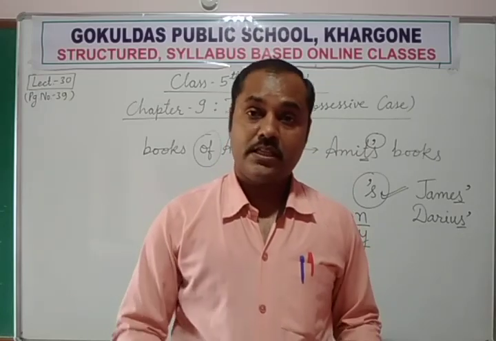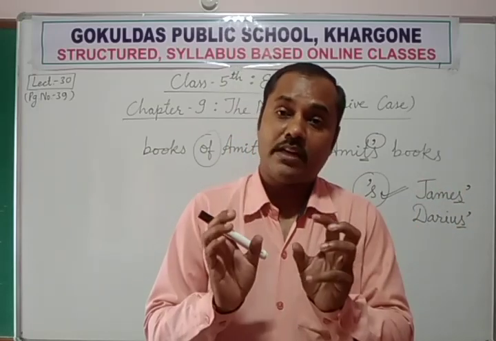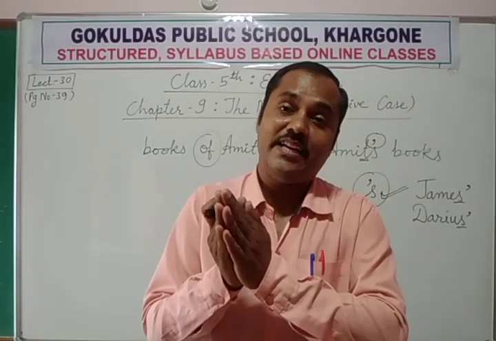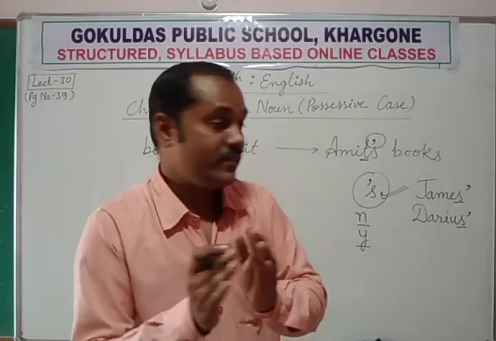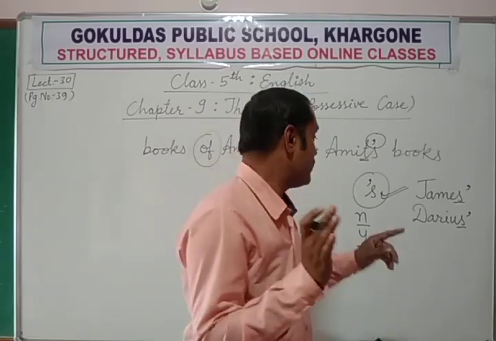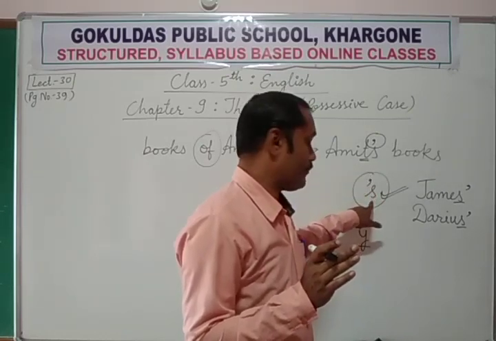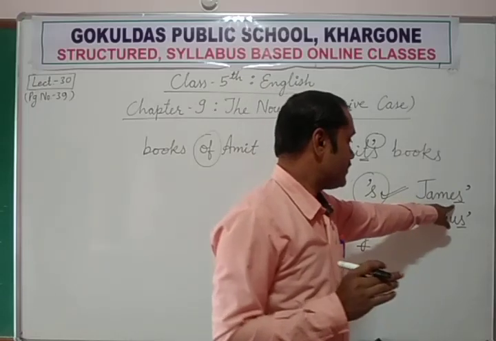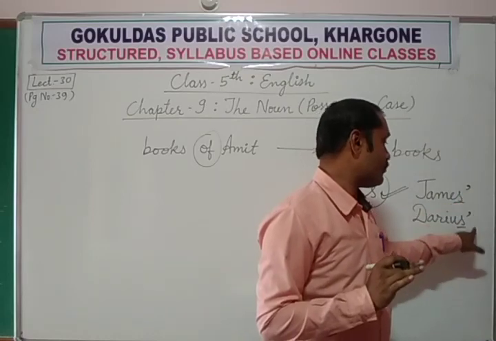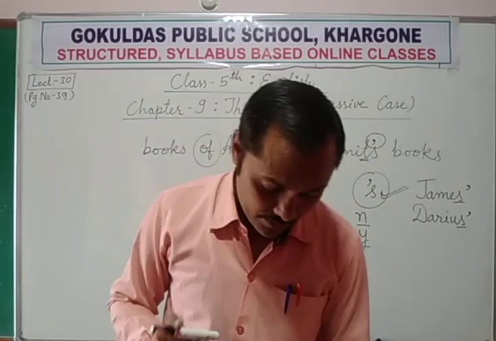So this is the thing in the singular. This rule is applicable for singular nouns. There are two types of singular nouns. One type of singular nouns is those ending in a sound other than s, just like queen, boy, Amit. Here we apply this rule. And when the nouns are ending with an s sound, at that time we use only an apostrophe, no s. Is it okay?